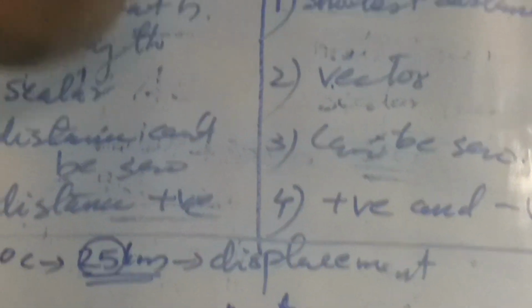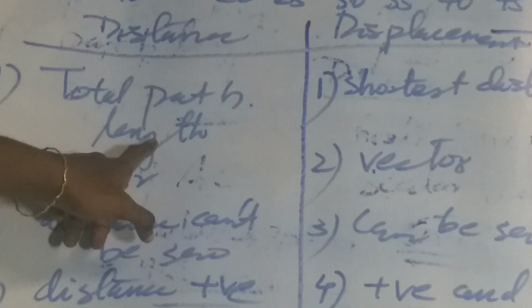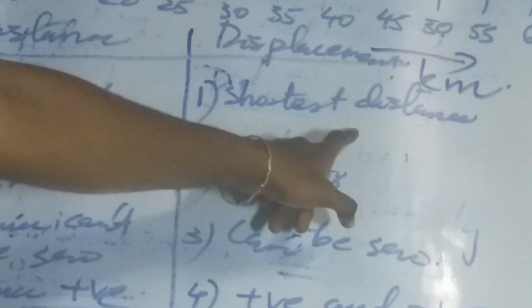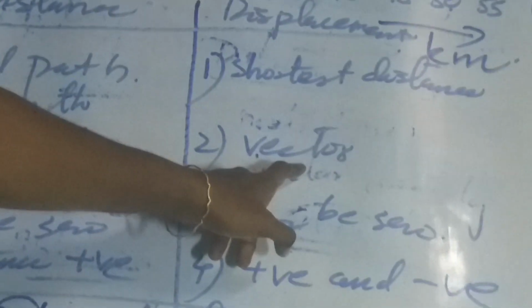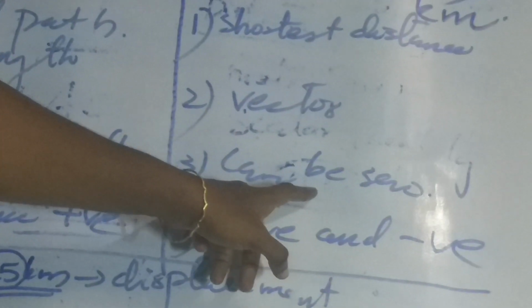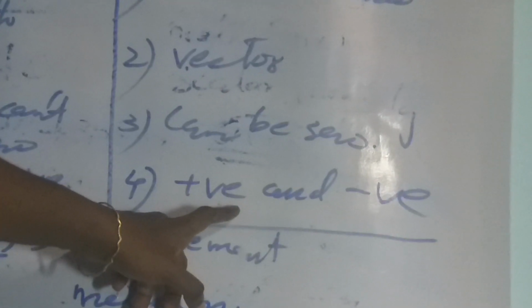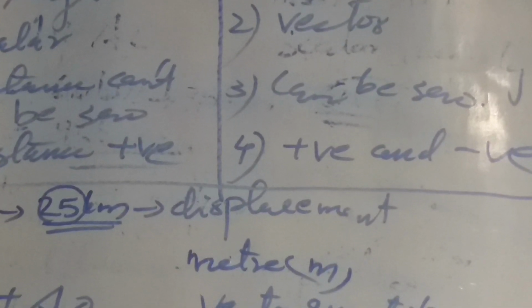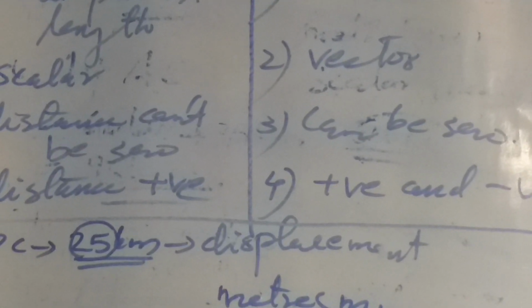Then how can we distinguish distance and displacement? Distance is the total path length covered by an object during its motion. Displacement is the shortest distance between the initial and final position of an object. Distance is a scalar quantity and displacement is a vector quantity. Distance cannot be 0, but displacement can be 0. Distance has positive values and displacement has both positive and negative values. That is about the comparison of distance and displacement.